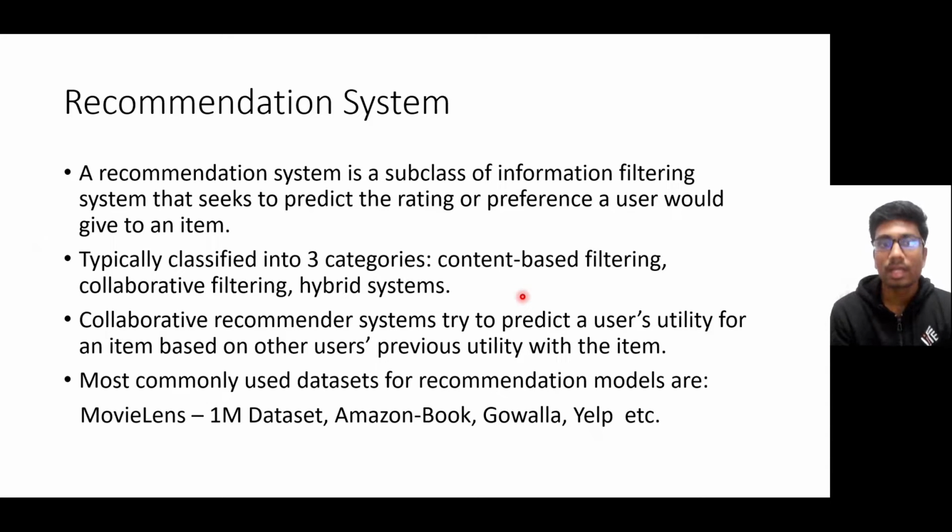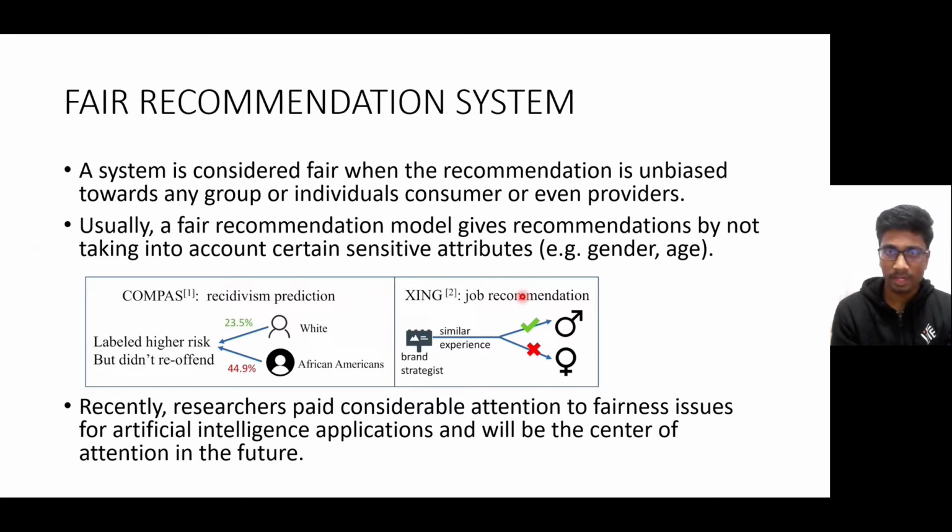The most commonly used datasets for recommendation models using machine learning are the MovieLens 1 million dataset, Amazon Book, Kuaishou, Yelp, and others. I have also studied the fair recommendation system during my project. A system is considered fair when the recommendation is unbiased towards any group or individual, consumer, or even providers. Usually, a fair recommendation model gives recommendations without taking into account certain sensitive attributes such as gender and age.